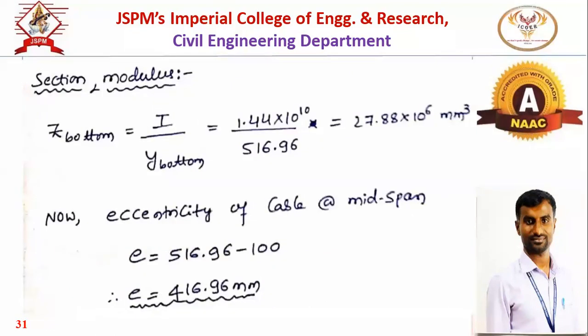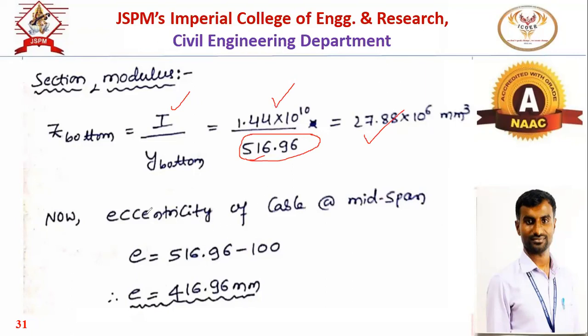Then for the section modulus, for the bottom, it will be moment of inertia divided by centroid from the bottom. This is the moment of inertia, and this YB bar we have calculated. So we will get the section modulus, Z bottom.